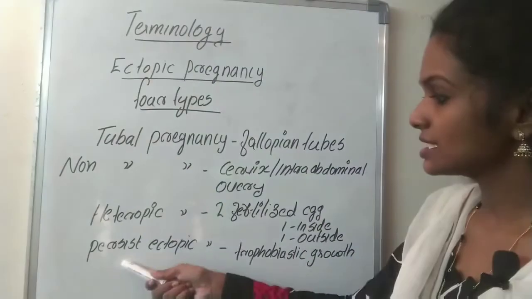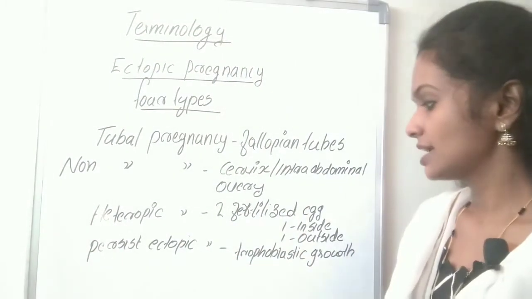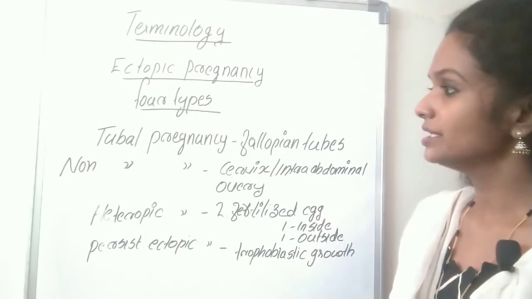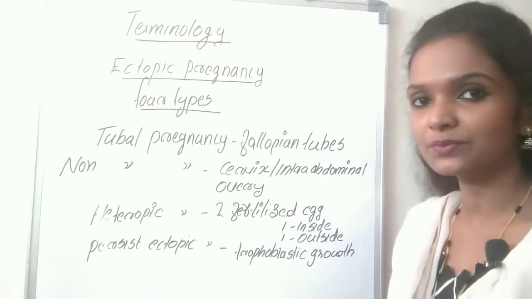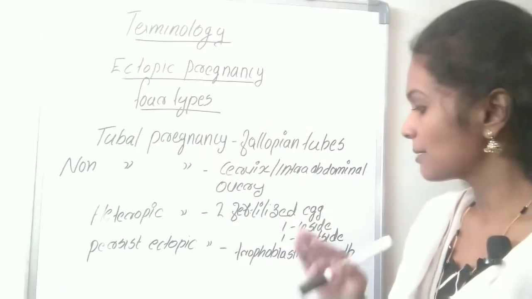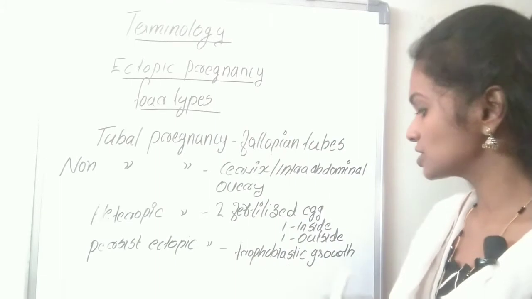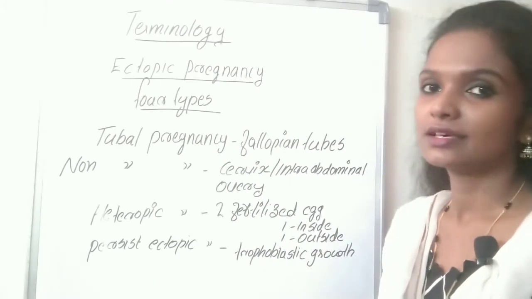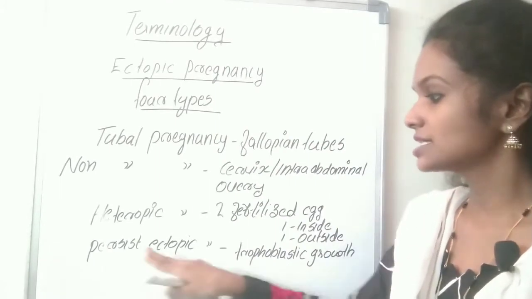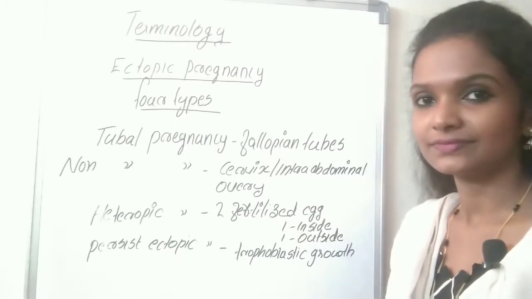And another is persistent ectopic pregnancy. That means the surgical intervention has already been taken to remove the ectopic pregnancy, but still the trophoblastic growth is continuing. That is known as persistent ectopic pregnancy.